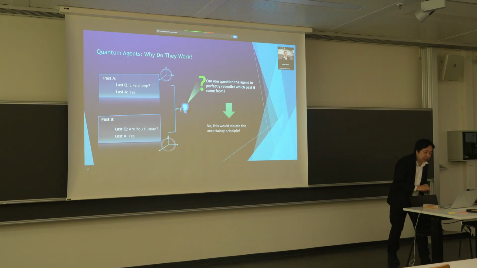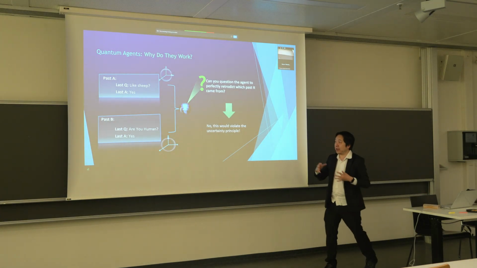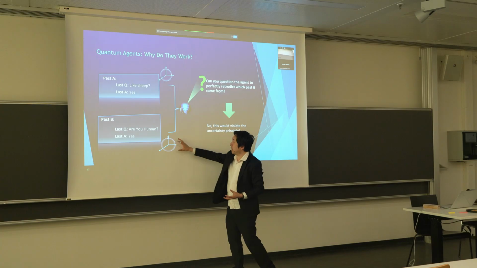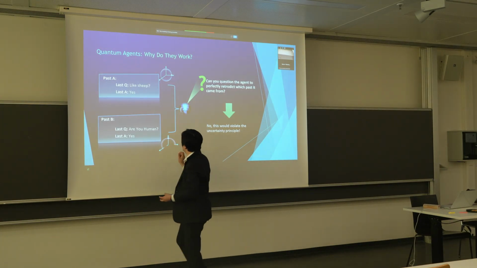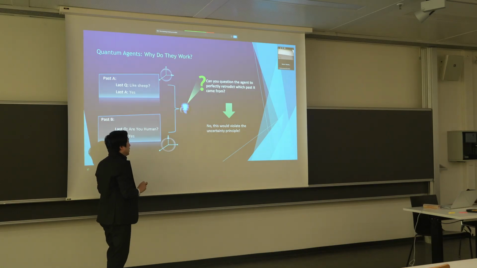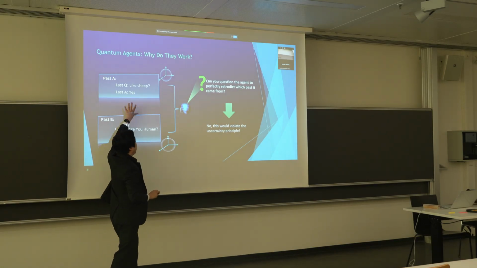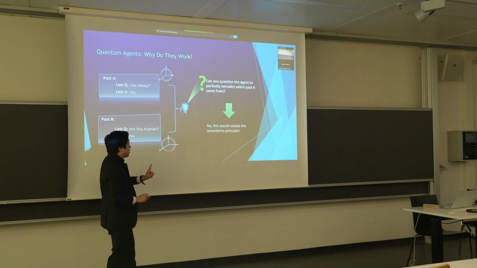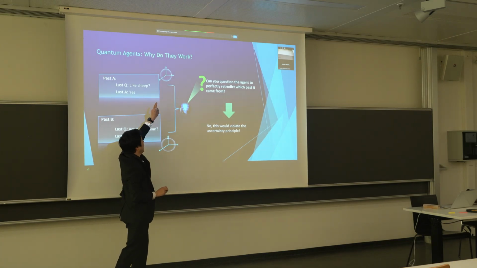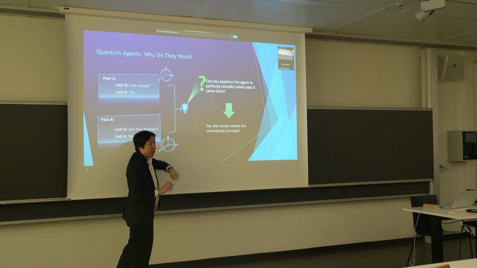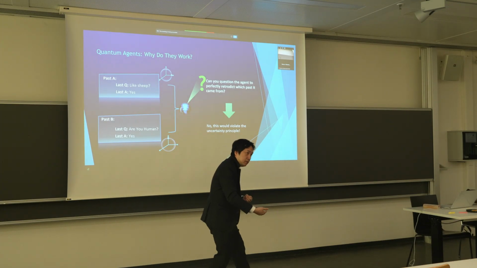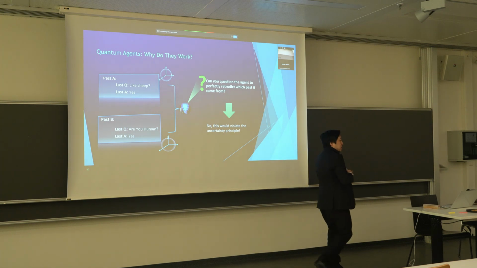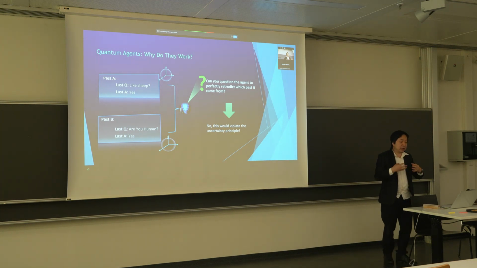And the reason for that is because we know that we could have implemented the agent using that quantum construction that I had before. So if I could, through a sequence of future measurements, determine whether the agent experienced path A or path B, then I could distinguish perfectly between a zero state and a plus state, which obviously is a violation of the quantum uncertainty principle. So this is something that we simply cannot do.